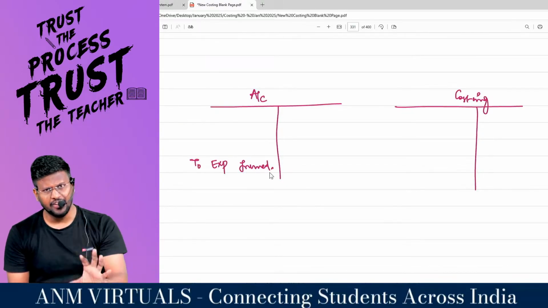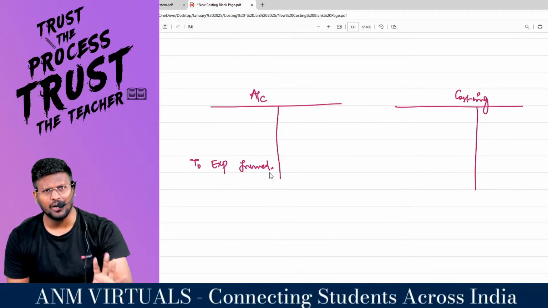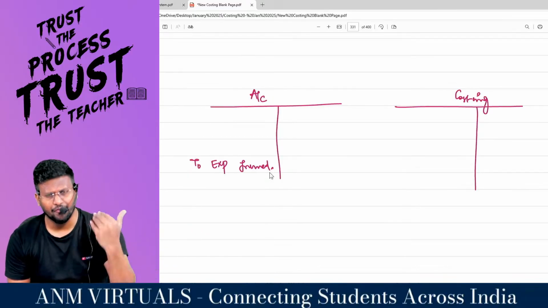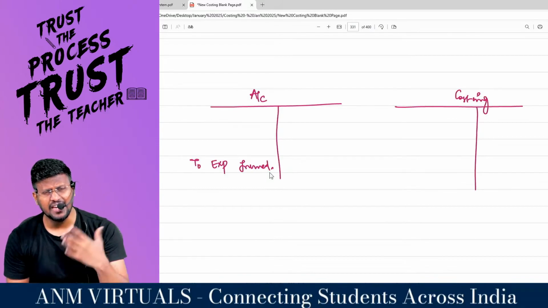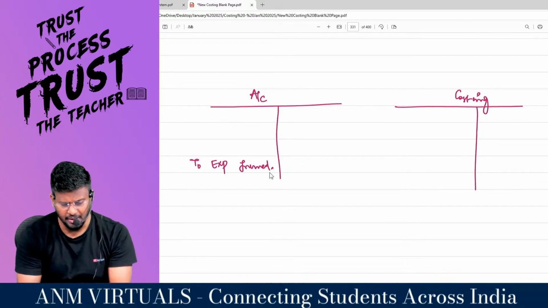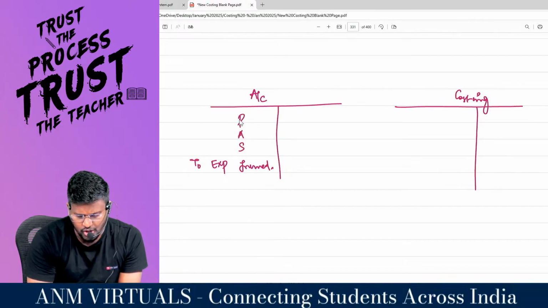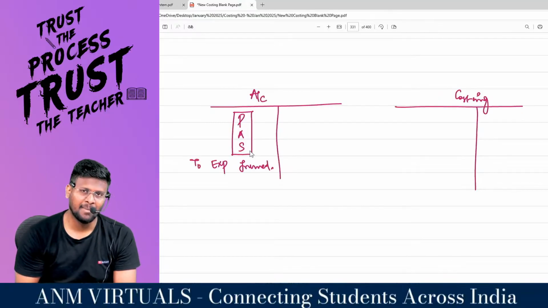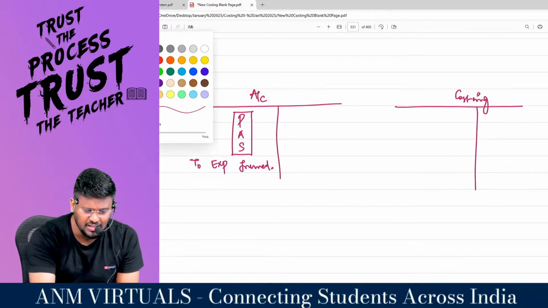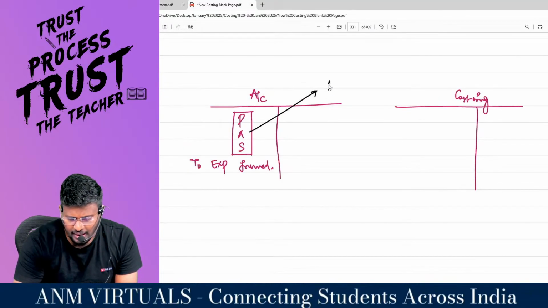For example, if I spend 5 lakh, I will record it as 2 production overhead 5 lakh, 2 administration overhead 5 lakh, 2 selling and distribution overhead 5 lakh. That means production overhead, administration overhead, selling and distribution overhead. If you know this only, you will pass in the exam. So I will record based on actual expenditure incurred.